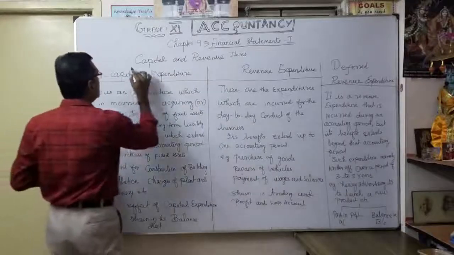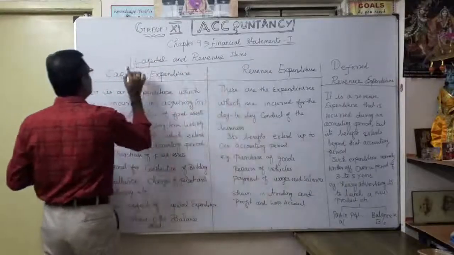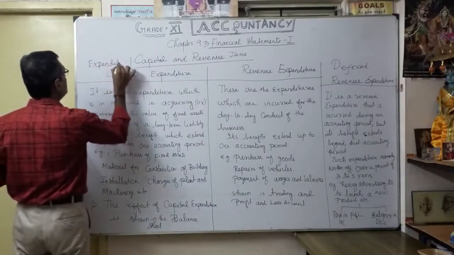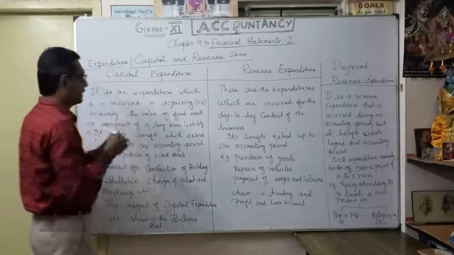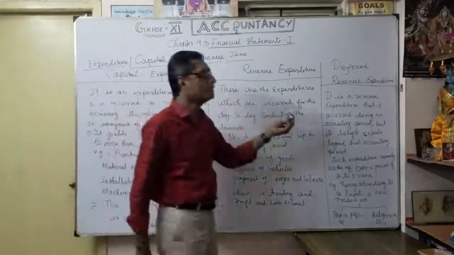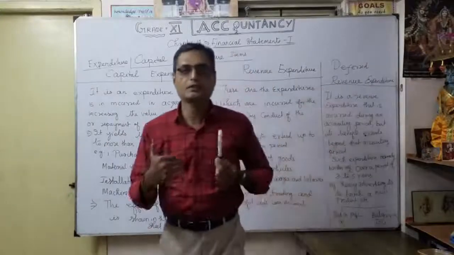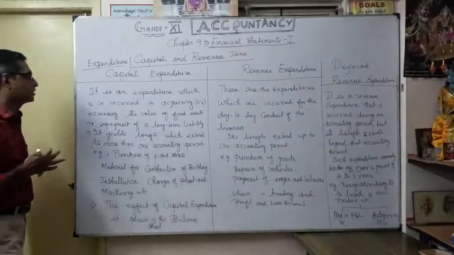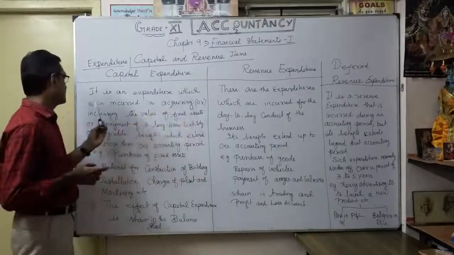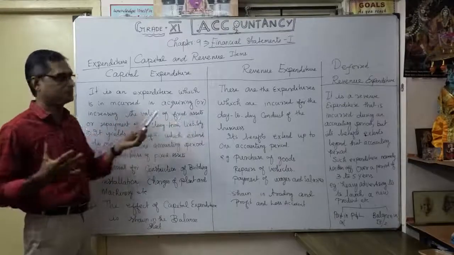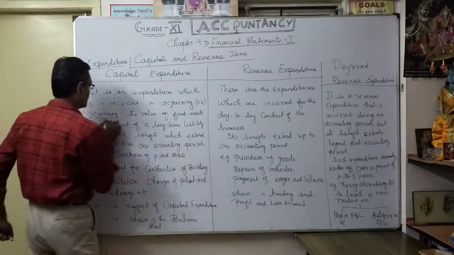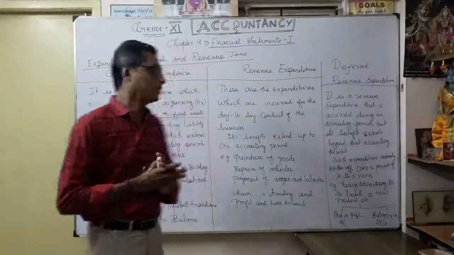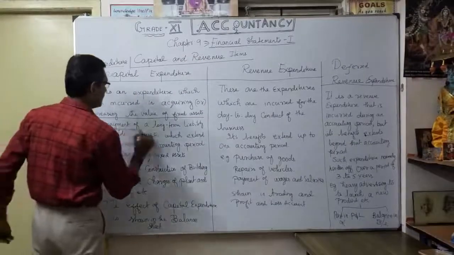So here, for the capital and revenue items, we will first see the expenditure part. The expenditure part we can classify into capital expenditure, revenue expenditure, and deferred revenue expenditure. Now we will see one by one. Why is it called capital expenditure? Very simple. It is an expenditure incurred in acquiring or increasing the value of fixed assets, or for repayment of a long-term liability.